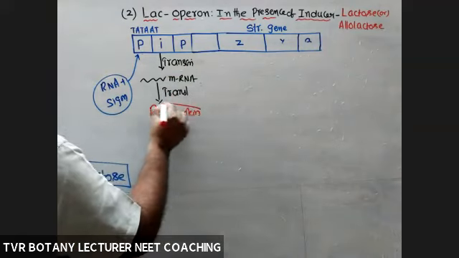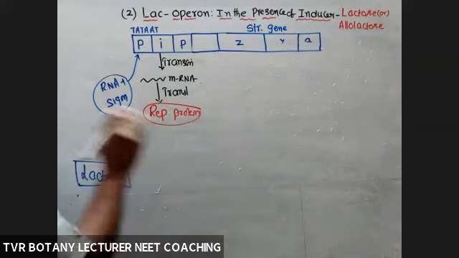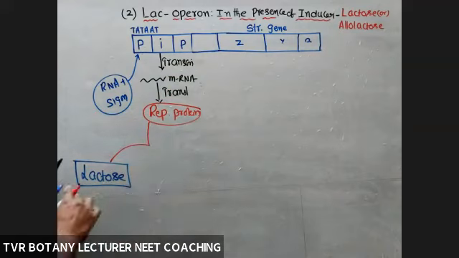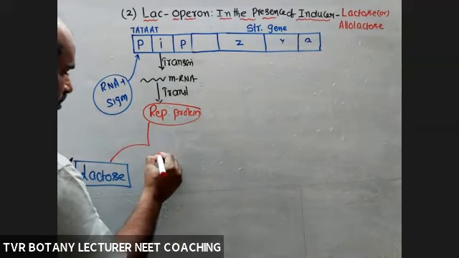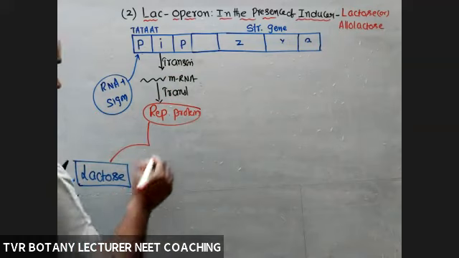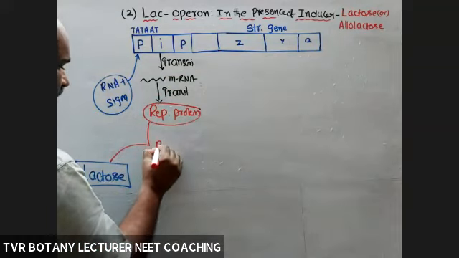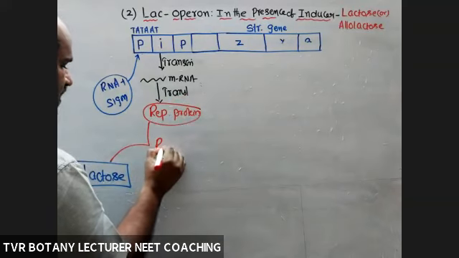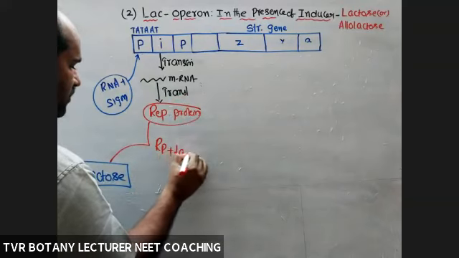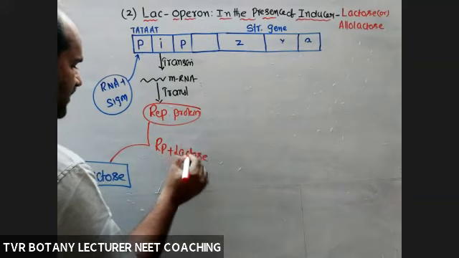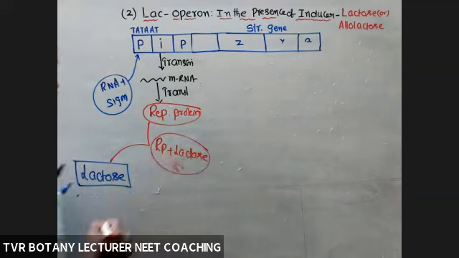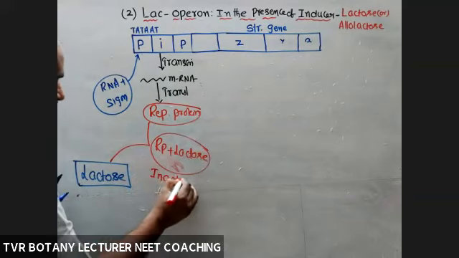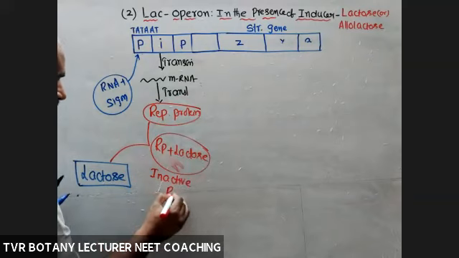Now the repressor protein is here; is it active or not? Its activity is changed. The repressor protein is blocked by a certain number of lactose molecules. So repressor protein plus lactose gives inactive repressor protein.